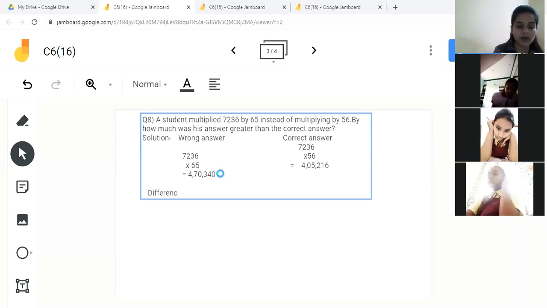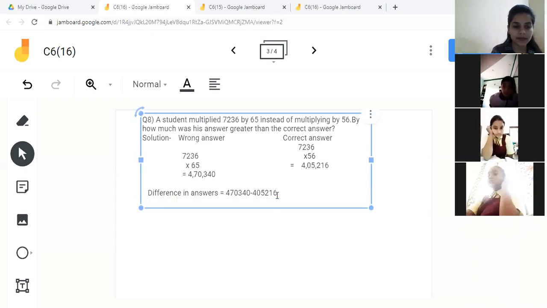You have to do subtraction in the answers, which will be 470,340 minus 405,216.